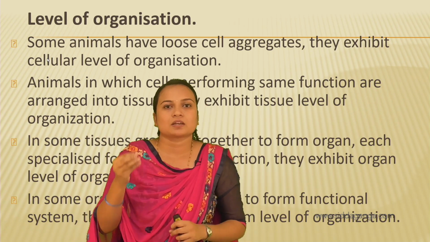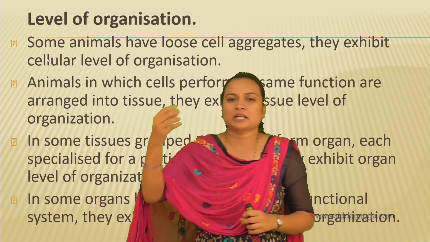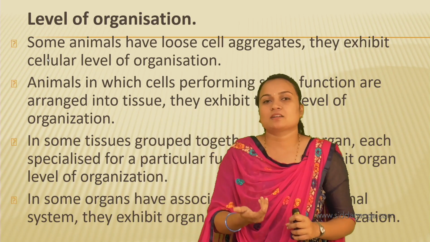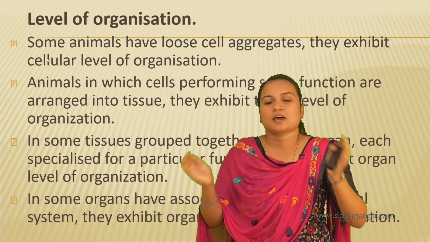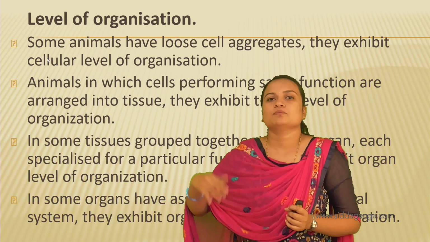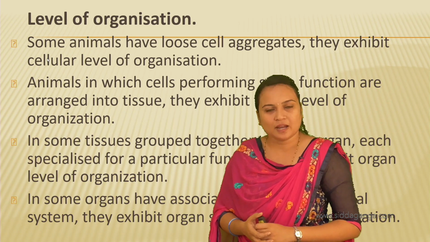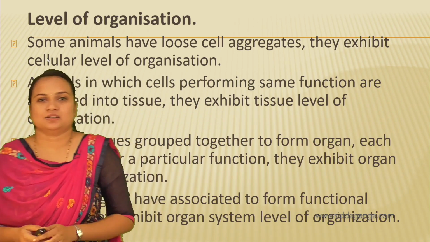In this system, like say for example the digestive system. In the digestive system there are the esophagus, stomach, intestine, pancreas. So these all are different organs, they are coordinated, they are associated to form a single system. So this system will perform a certain life process like digestion, right? So this is the organ system level of organization.